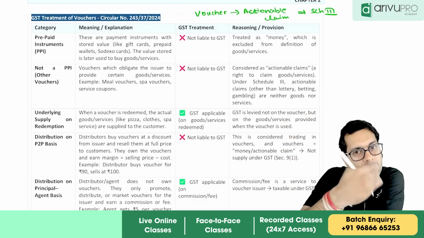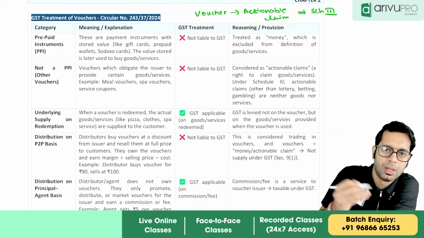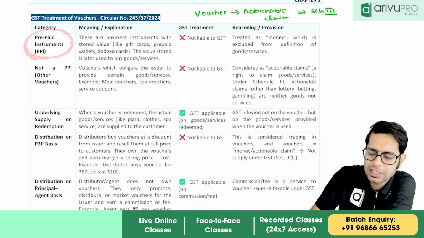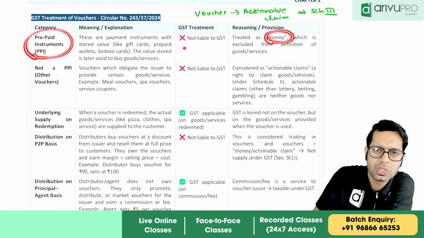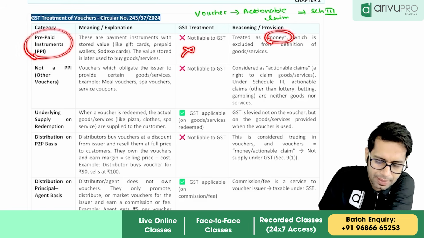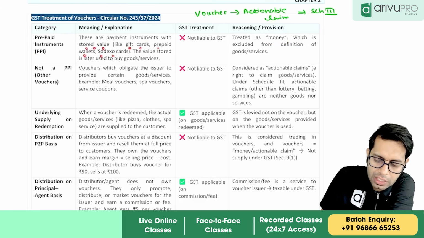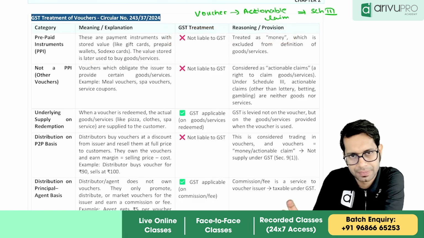Prepaid voucher means the amount is already paid. You just have to show the vouchers. You will get the product. So prepaid vouchers, they are telling prepaid vouchers are just like your money. Therefore, money is neither goods nor services. No GST is applicable. These are payment instruments like with a stored value like gift card, prepaid wallet, Sodexo cards. The value stored is later used to buy the goods or services. No GST is liable because they are treated as money.